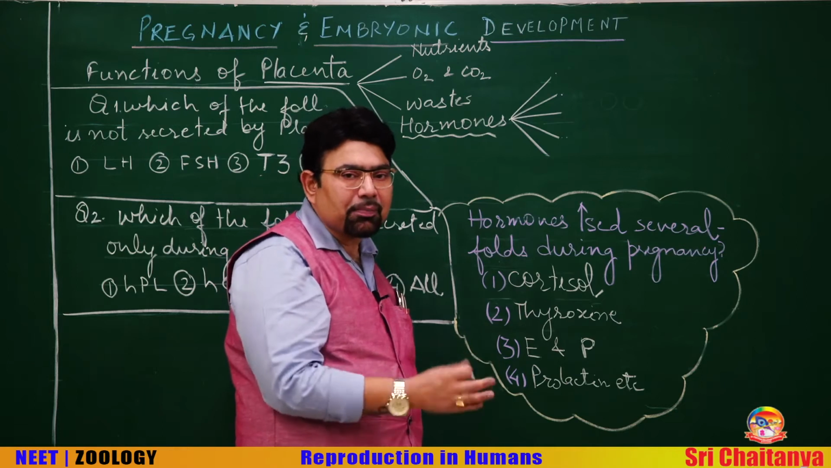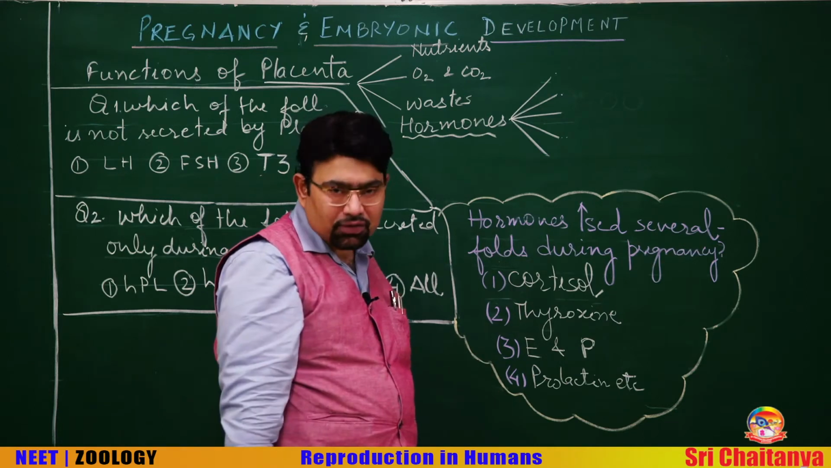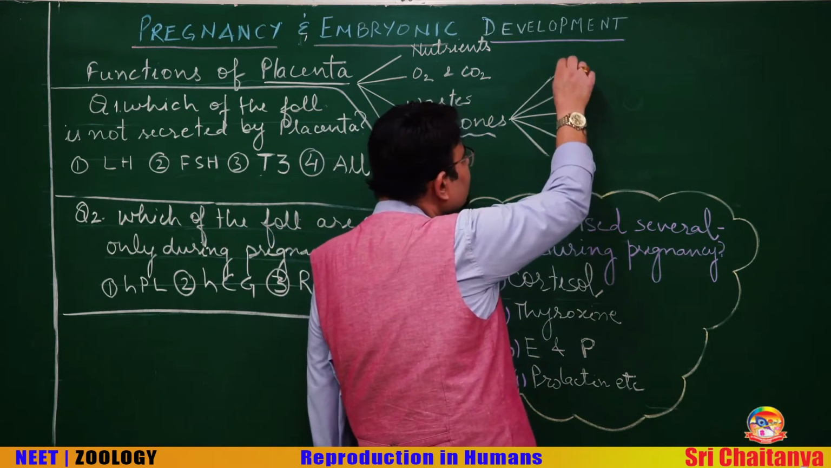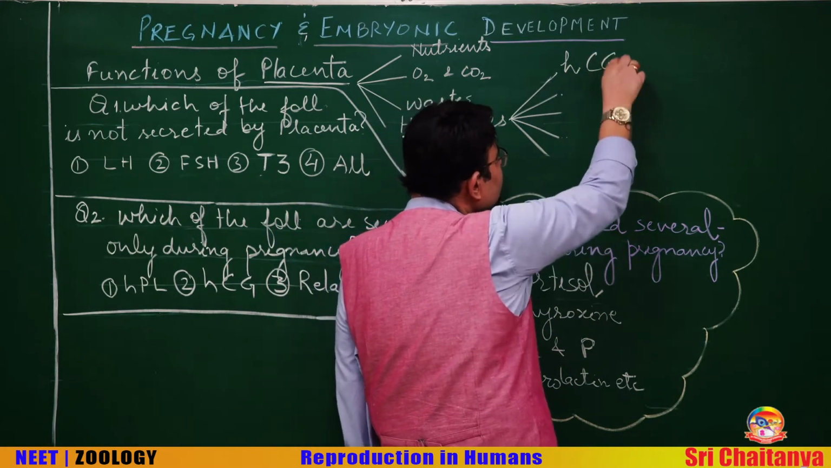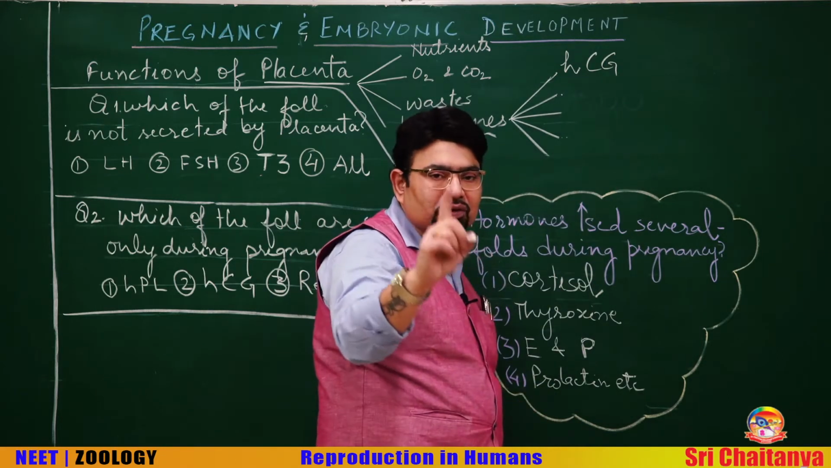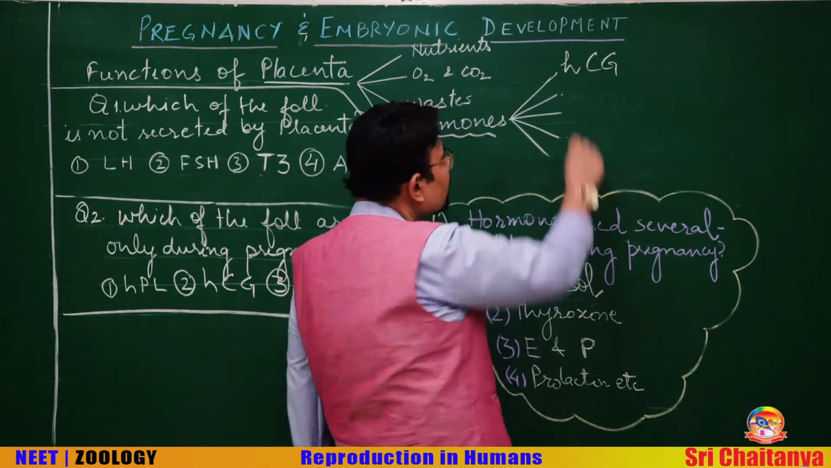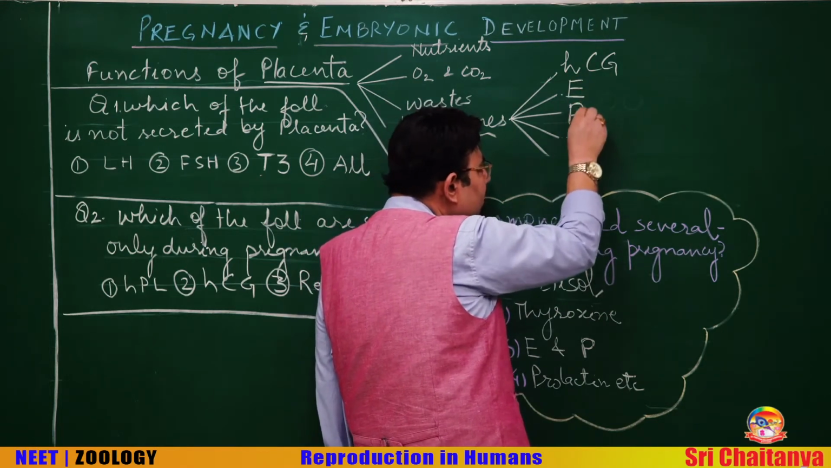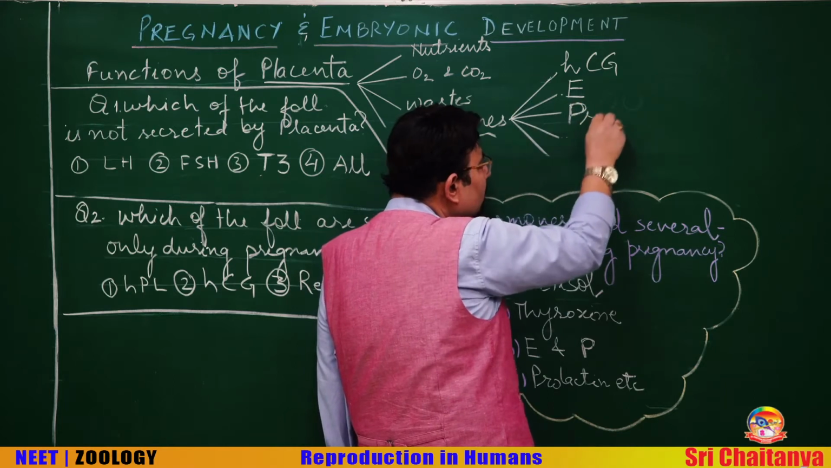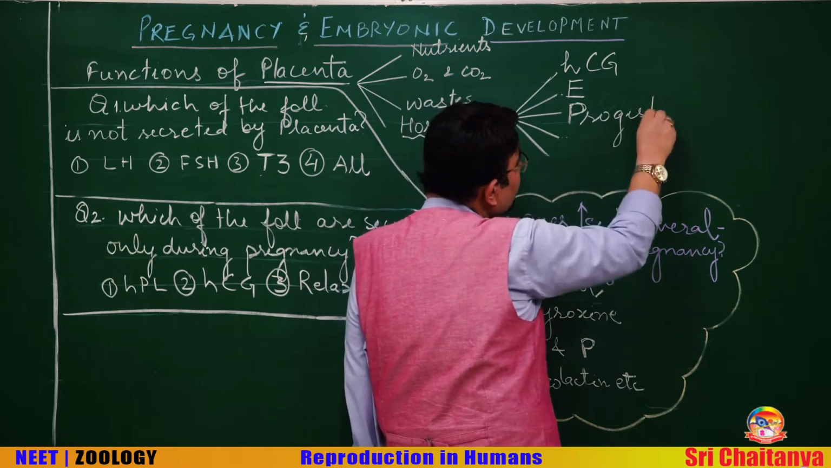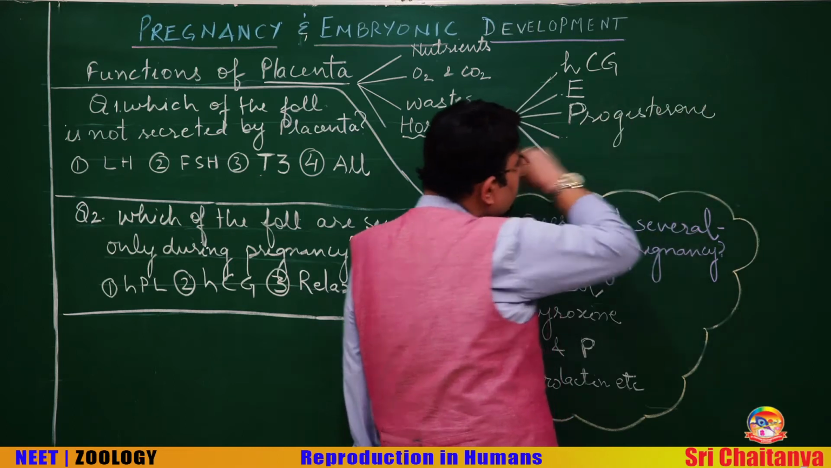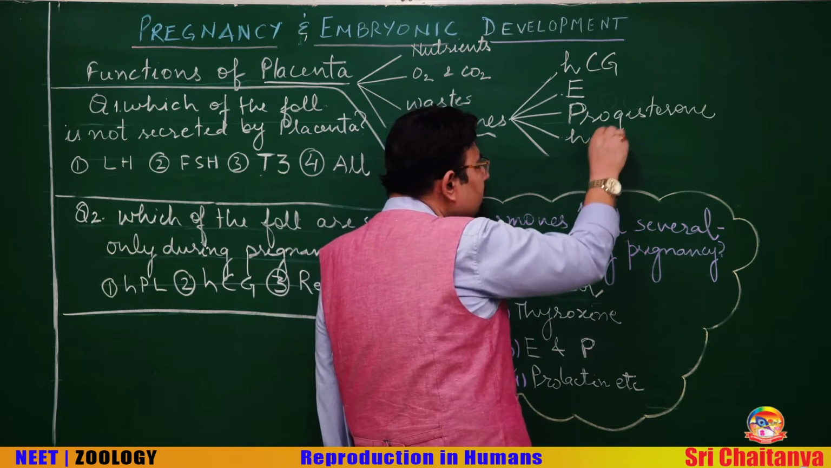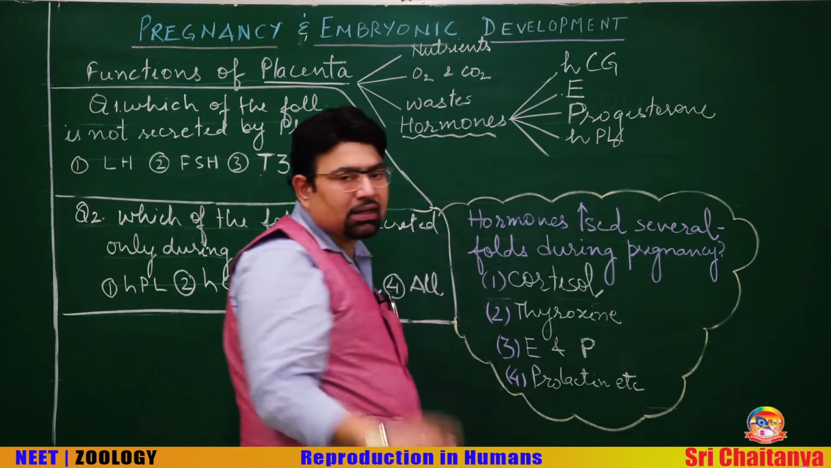Placenta is formed approximately after 3 months of fertilization. So the hormones produced by the placenta are, number one, HCG, the same hormone, human chorionic gonadotropin. Not to forget the estrogens and the main hormone of pregnancy, which is progesterone. Apart from that, there is HPL, human placental lactogen,